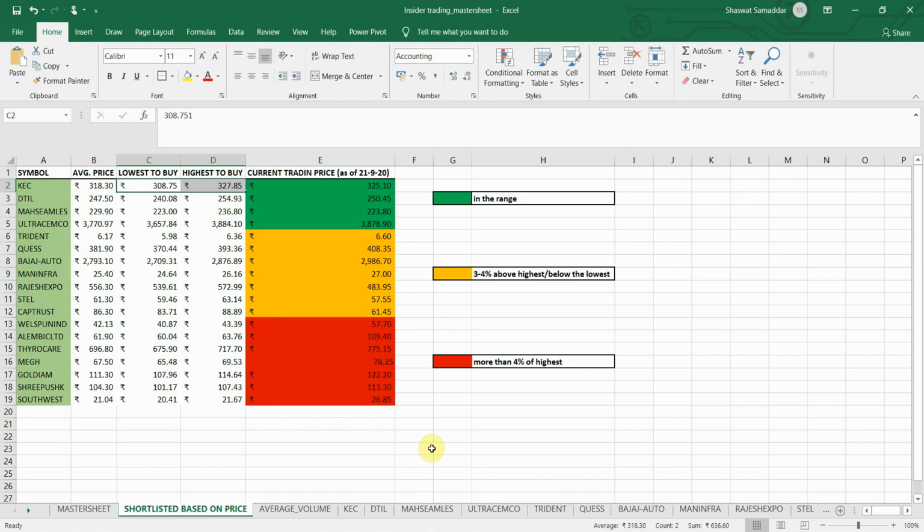The shortcut for minimizing the number of steps I will disclose in the next video, which will be released tomorrow.